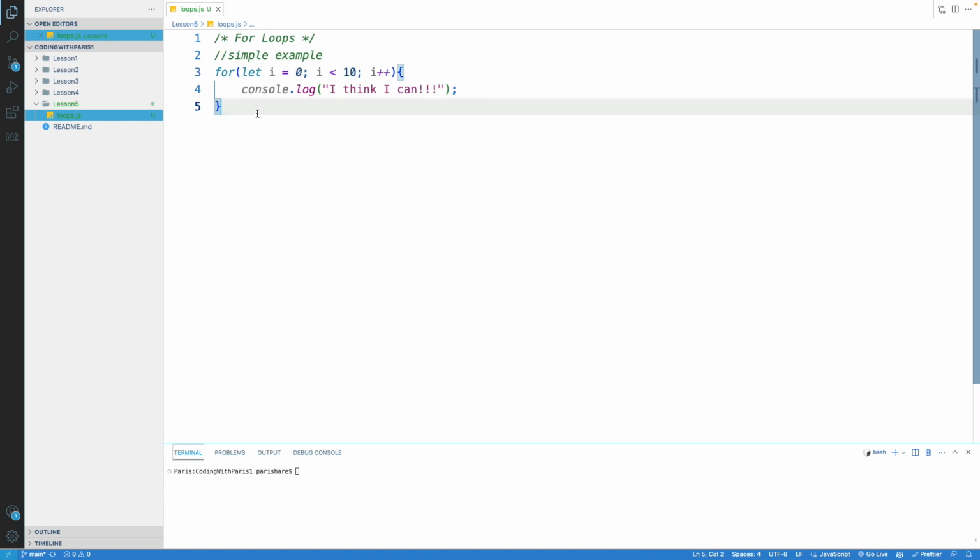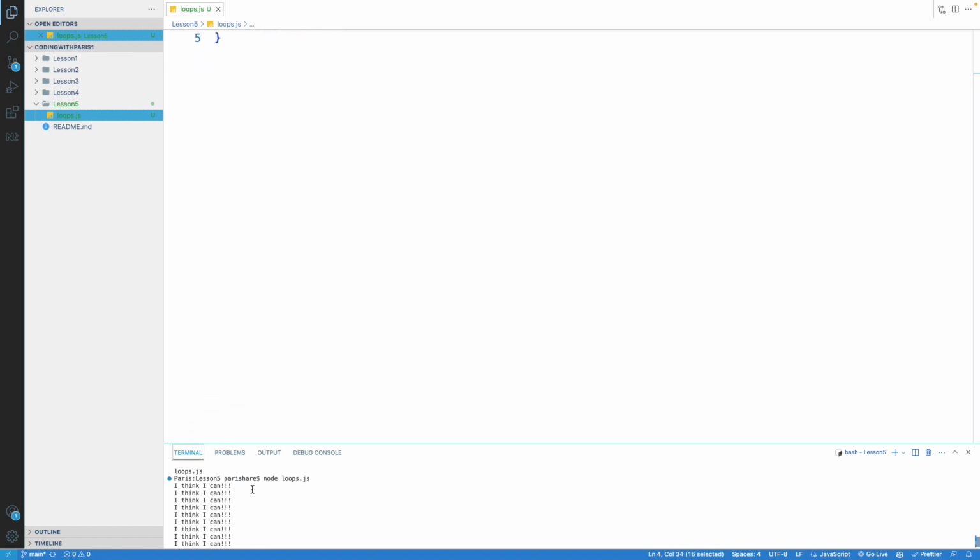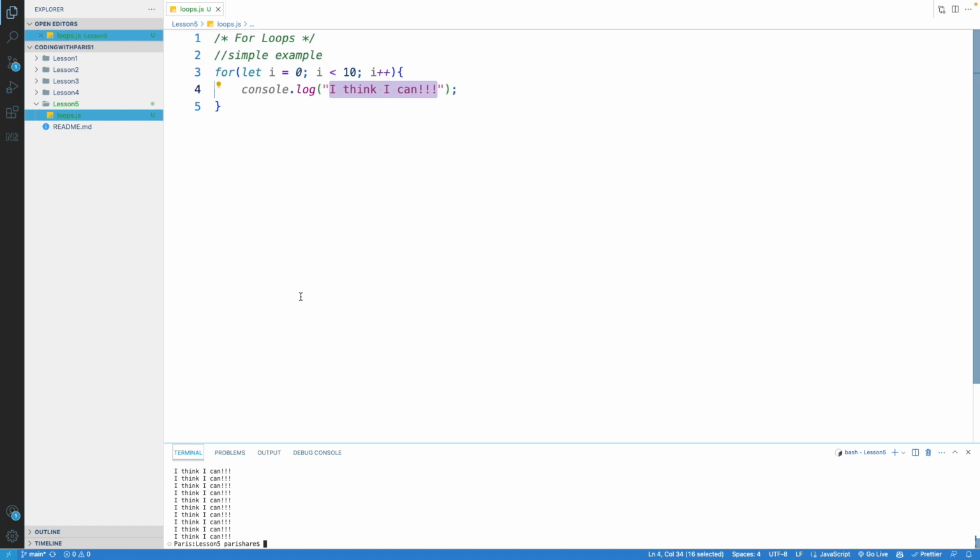So what happens here with this for loop if we go ahead and run it? Okay, let's go ahead and do that. So in our coding with pairs folder, down in the terminal here, let's go into the lesson 5 folder, and then inside of lesson 5, if we list what's in that folder, you'll see loops.js. So go ahead and tell Node to run loops.js here. And what do you get? You get the program actually repeating some behavior, saying "I think I can" 10 times, if we counted that out. So this is a simple example of a loop, and you'll see that all the time. So I'm going to go ahead and comment this out.